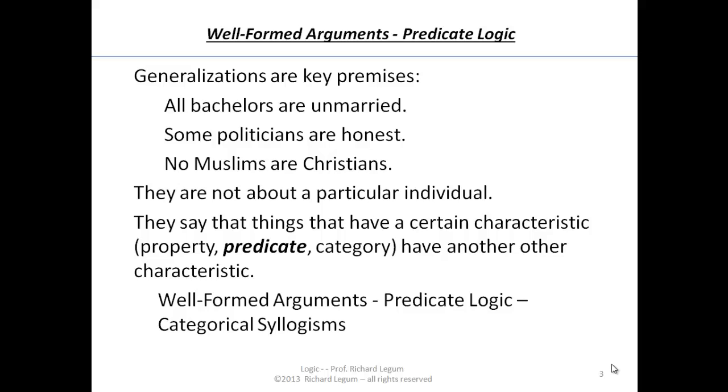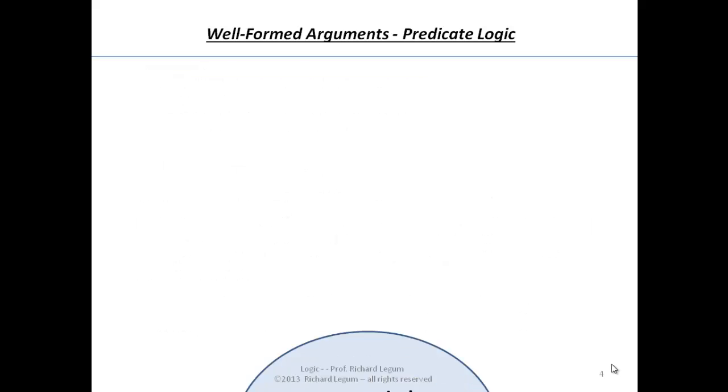And when we're looking at the valid inferences, the well-formed predicate logic inferences, we're usually looking at things that are sometimes called categorical syllogisms, because we notice that they're generalizations about certain categories of individuals. Now, let's take a look at a few statements just so we understand what we mean by a generalization and what we're talking about in that realm.